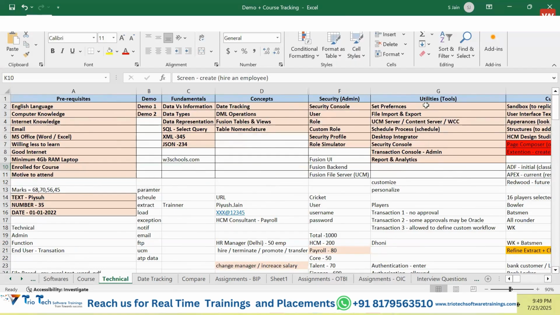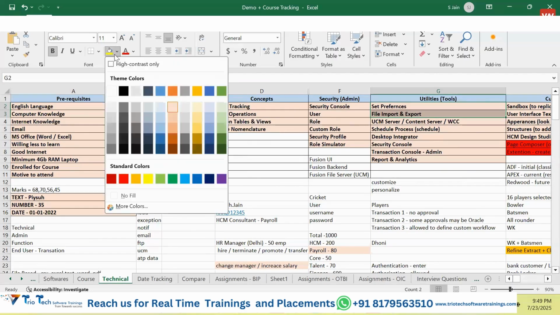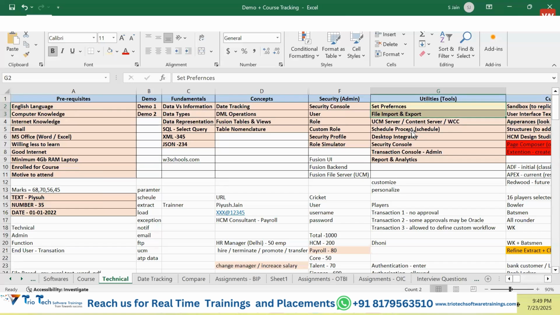So, guys, for the time being, I have just covered a few of these things. I'm just going to mark those things which we have covered. This thing we have covered, and this thing we have covered. These things we are going to cover tomorrow, and this thing also, whatever the capability of this UCM server that we have accessed and covered.